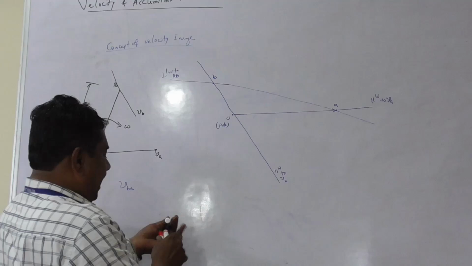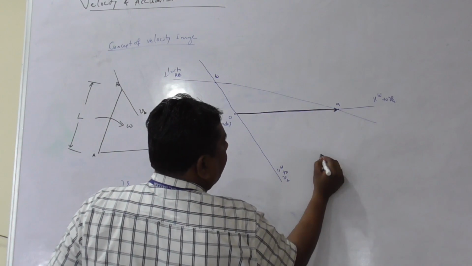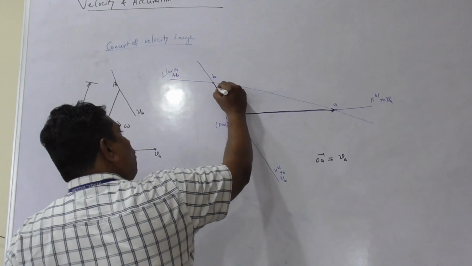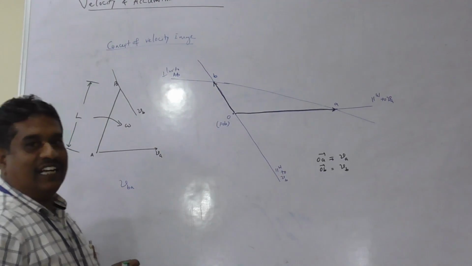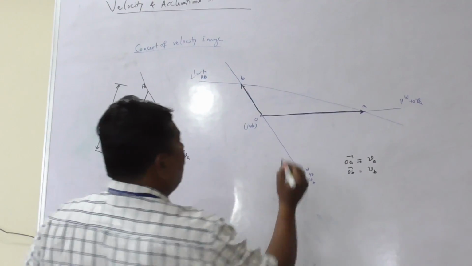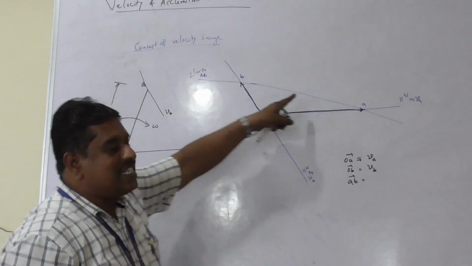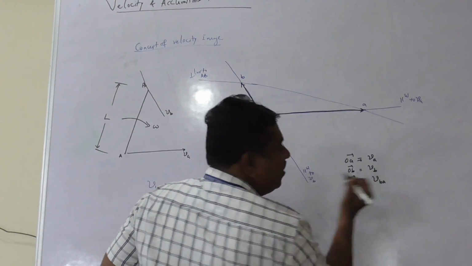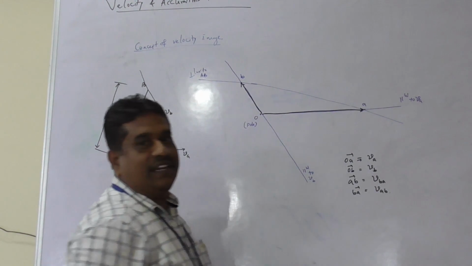Now, in the velocity diagram, vector oa represents velocity of A. Similarly, vector ob represents velocity of B, the absolute velocity. Any distance measured from the pole represents the absolute quantity. Therefore, vector ab of the velocity diagram is the velocity image of the relative velocity of the actual link. That means ab represents velocity of B relative to A. The ba vector represents velocity of A relative to B.